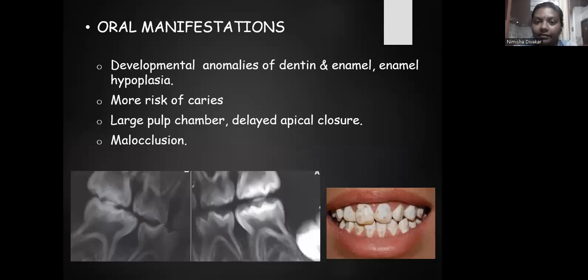Next is oral manifestation of vitamin D deficiency. First, there will be developmental anomalies of dentin and enamel, commonly seen as enamel hypoplasia. Persons with a vitamin D deficiency will have more risk of caries. When we take an IOPA of a person with vitamin D deficiency, we can see a large pulp chamber with delayed apical closure, and the person will have malabsorption. So these are the important oral manifestations of vitamin D deficiency.